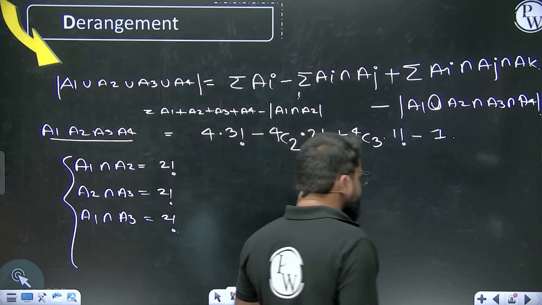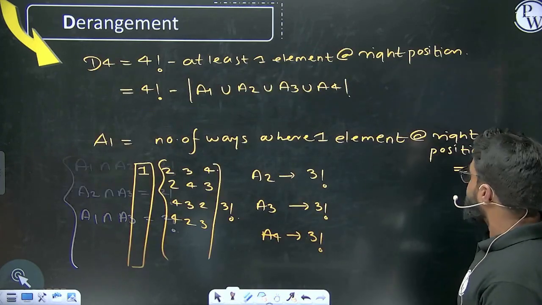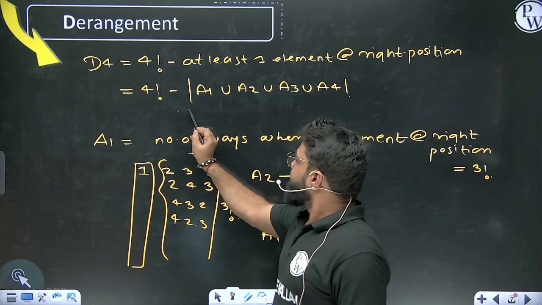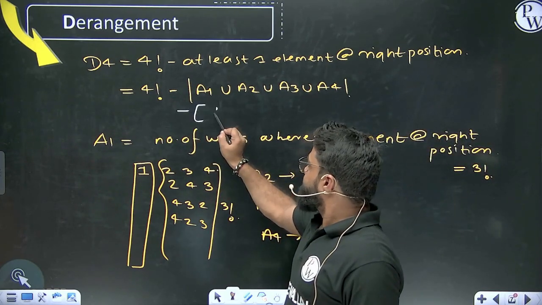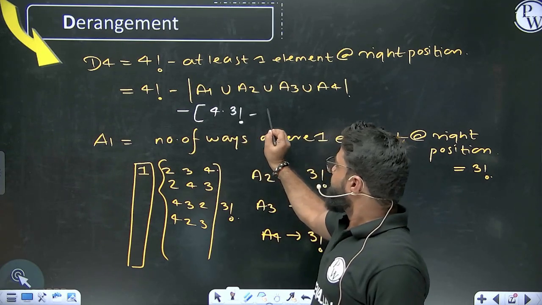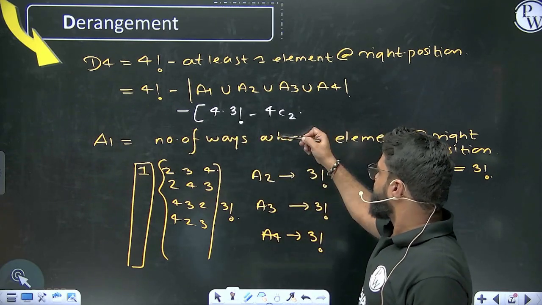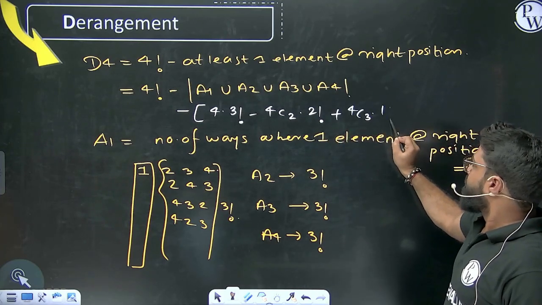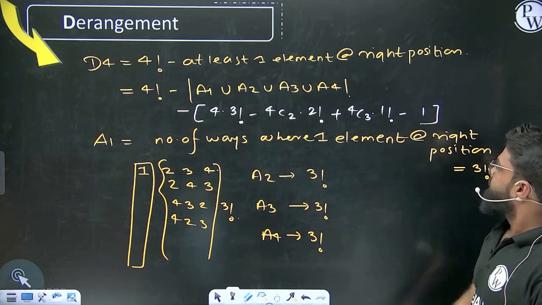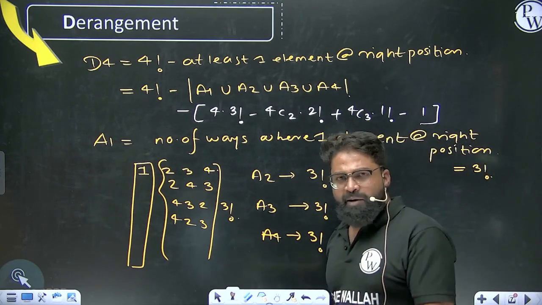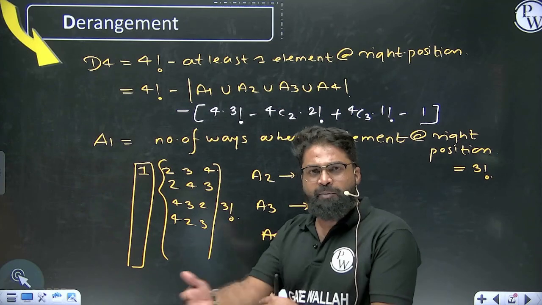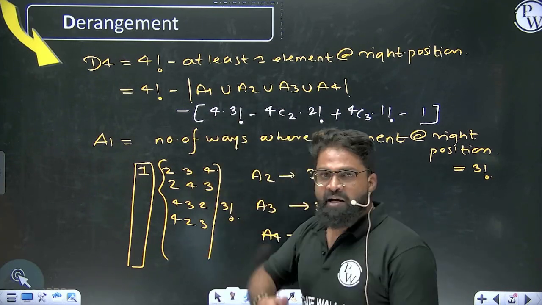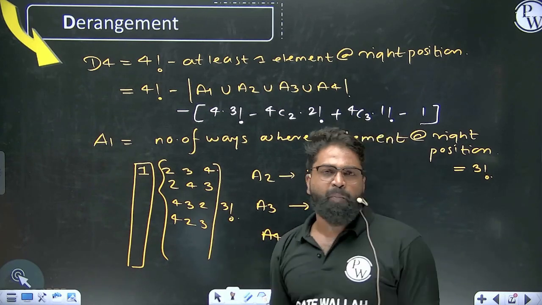But we will try to take this and submit it in our original form, and that is nothing but this, our original form. So what is the answer we are getting here? The first one is basically 4 into 3 factorial minus 4C2 into 2 factorial, and then plus 4C3 into 1 factorial, and then here you will be getting minus 1. If you want to understand inclusion and exclusion, it should be alternate plus and minus. So if it is first plus, then we go for minus, plus and then minus. That is the basic property of inclusion.